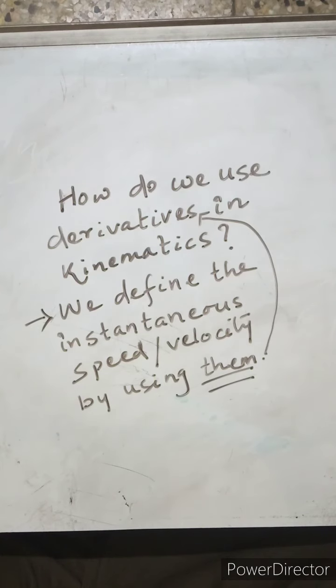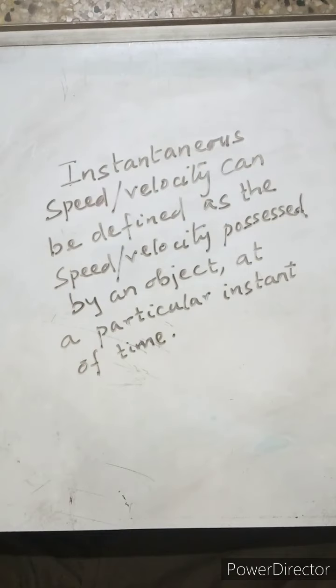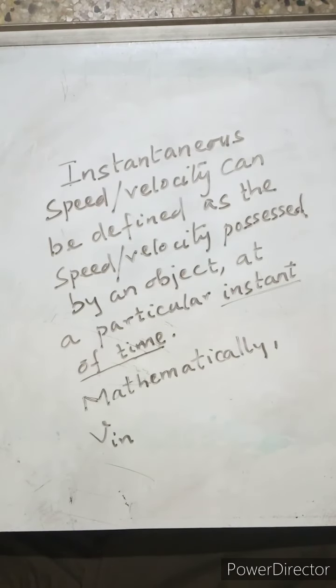The instantaneous speed or velocity that we were to discuss, using these derivatives, can be defined as the speed or velocity possessed by an object at a particular instant of time, as I told earlier. Mathematically, I can write it as v instantaneous, with suffix instantaneous, which will be equal to ds by dt.